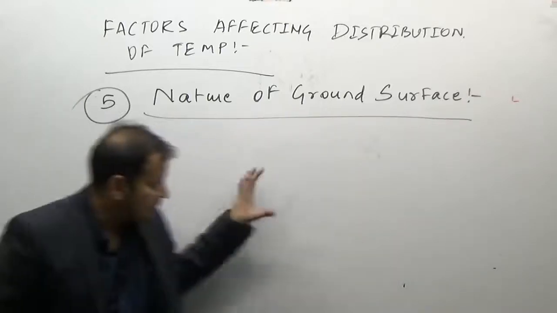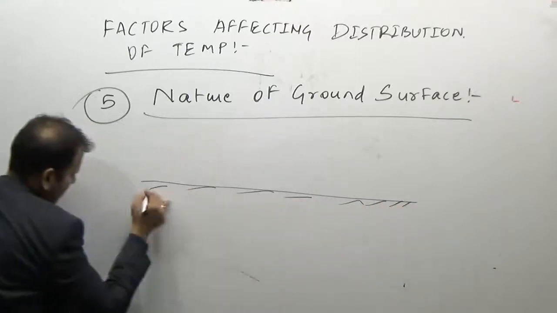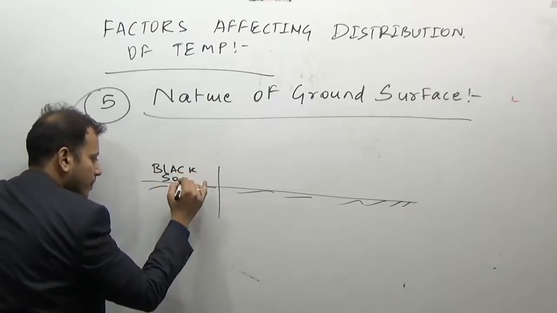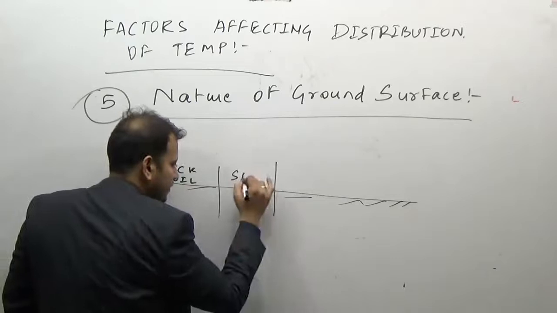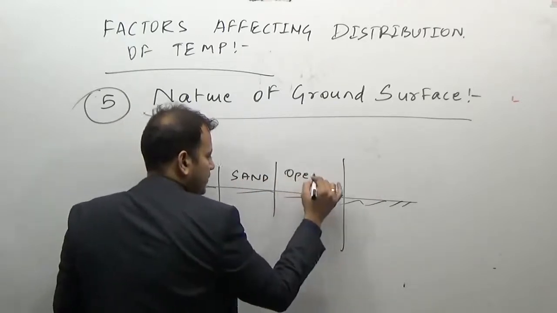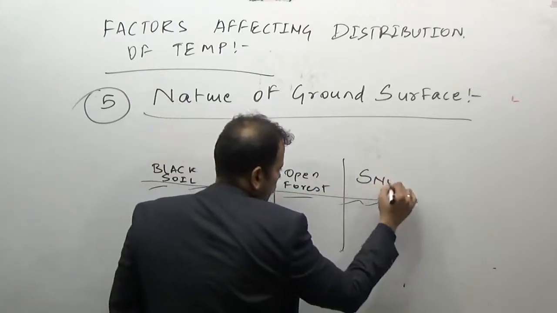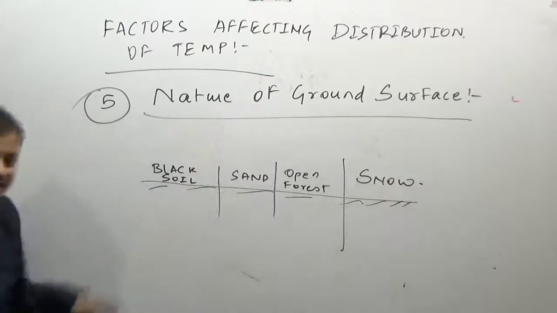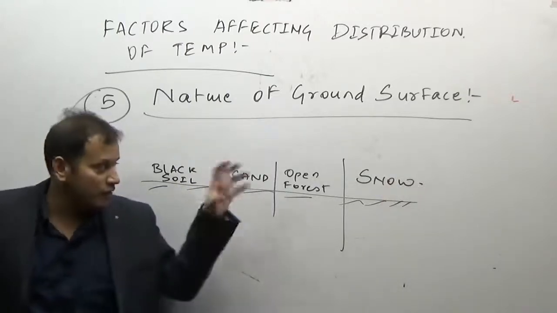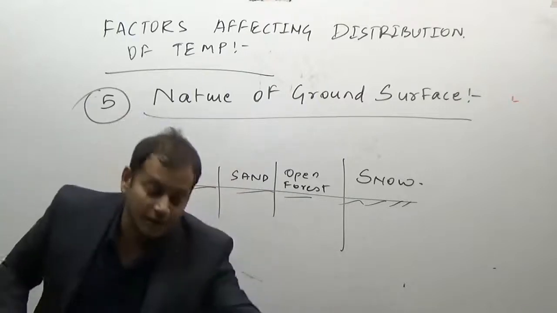Nature of the ground surface means whether this ground surface is made up of black soils, sand, open forest, or is it covered by snow? Obviously, the nature of the ground surface will determine whether the amount of insolation which is coming is being absorbed or it is being reflected.